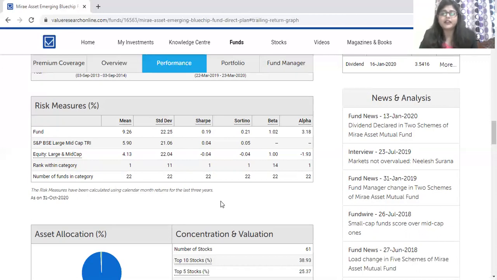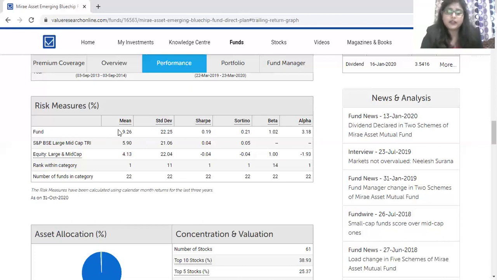Then beta will tell how much the stocks involved in this mutual fund portfolio are performing or reacting in comparison to the ups and downs faced by the market. And alpha will show how much excess return this portfolio is giving to the investor over and above what the market is offering.